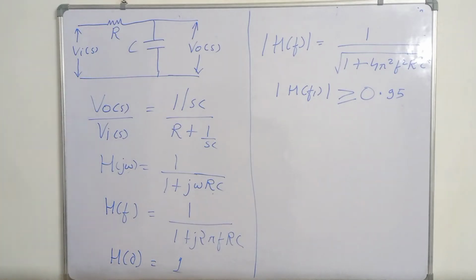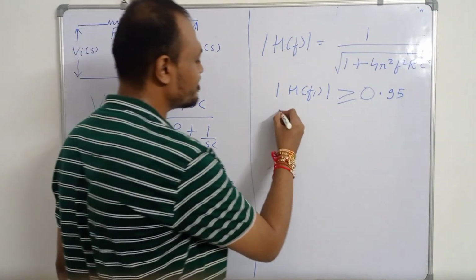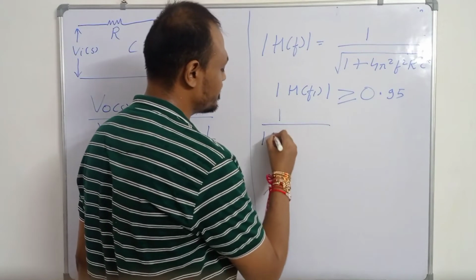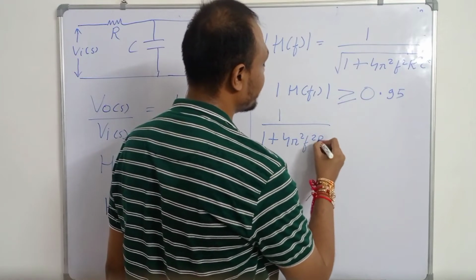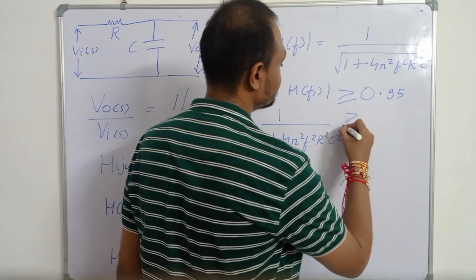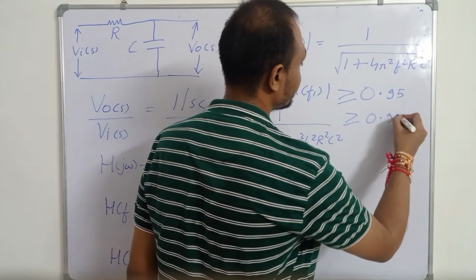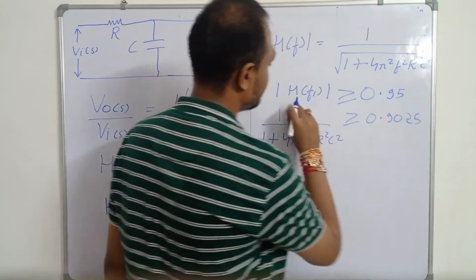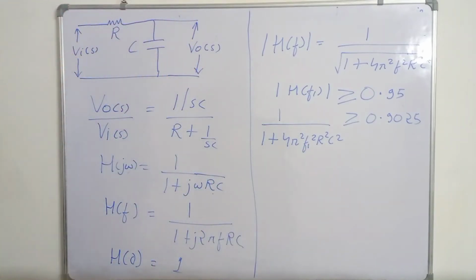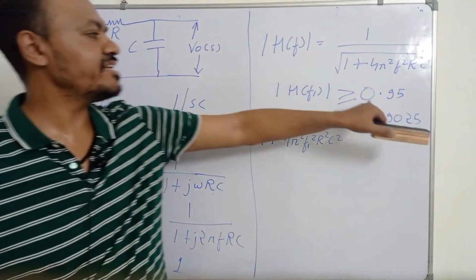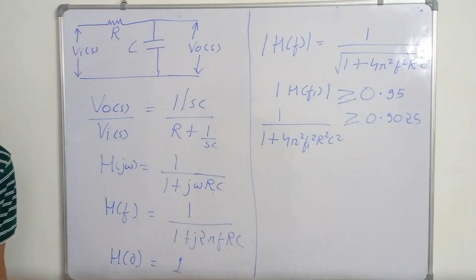Now if we square both the sides, then what we get is 1 upon 1 plus 4 pi square f square R square C square must be greater than or equal to 0.9025, because 0.95 square is 0.9025.